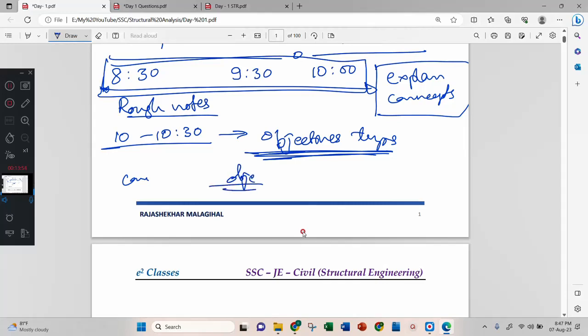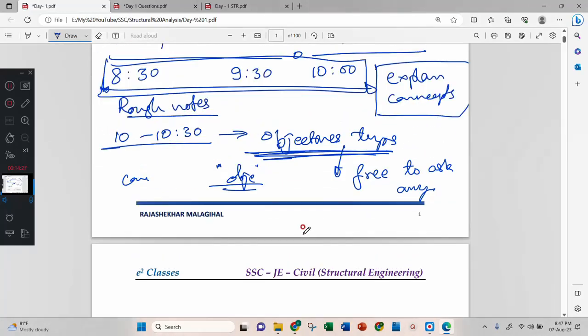When I solve objective type questions, you are free to ask any doubts. Meanwhile, while explaining also you can ask. If you are not following, or if it is too fast, just convey it to me, and we can go slow, or otherwise we can revise the concepts. If anything is not understood, there you can stop and ask.